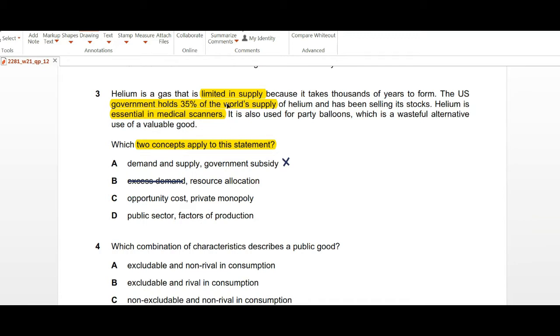Opportunity cost definitely exists. You can use it for medical purposes or you can use it for filling up balloons. Part D is saying public sector and factors of production. Well, yes, now this is the only option that is left, and again over here we can see that public sector mention is given as they have mentioned that government holds 35% of the supply, so the public sector concept is applicable. And yes, this is a factor of production because this is a natural resource, used for various purposes. So yes, we'll go with option D.